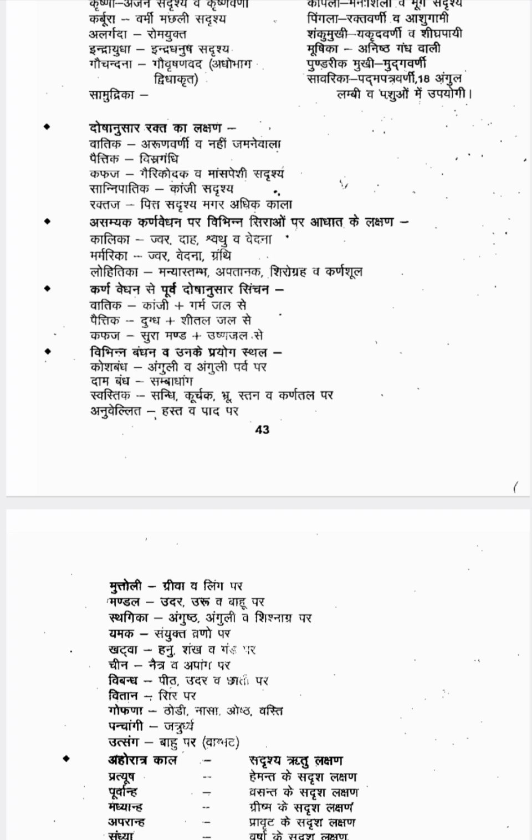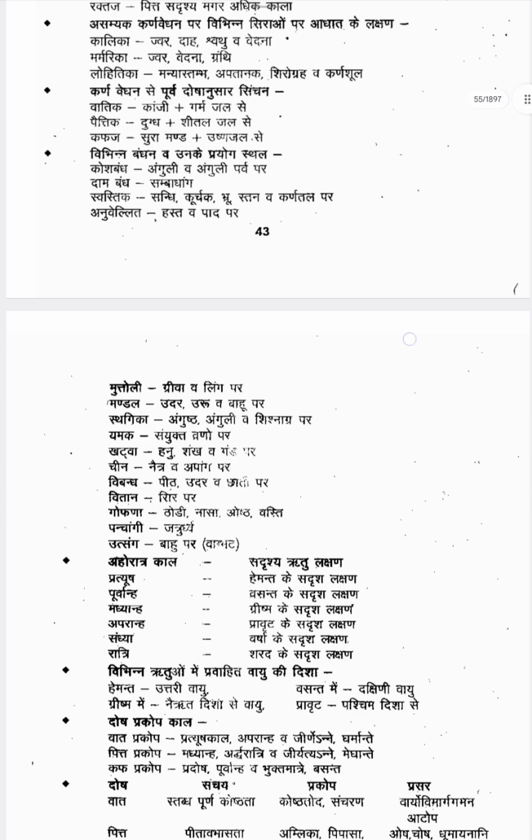Swastika Bandha you put in Sandhi, Kurchaga, Bruise, Stana, Karnatala. In these areas, if you have any fracture, dislocation, or wound, use Swastika Bandha. Then Anuvellita Bandha you put in Hasta and Pada.